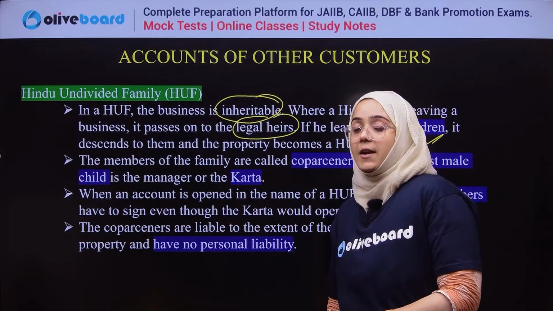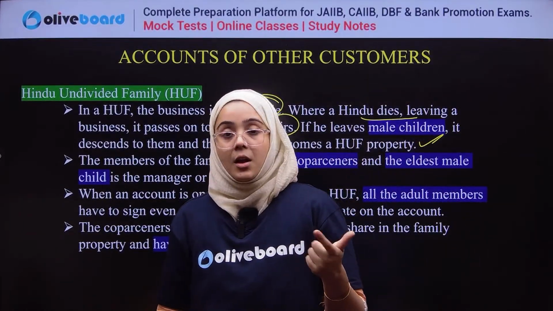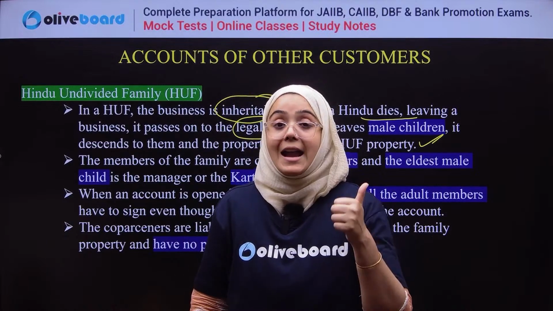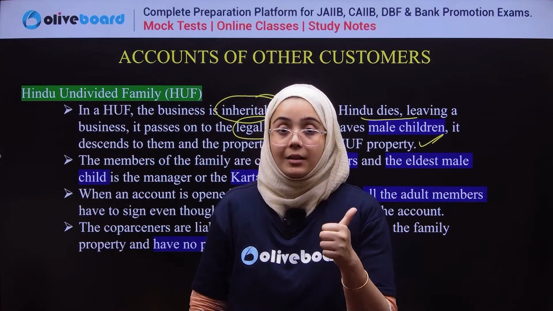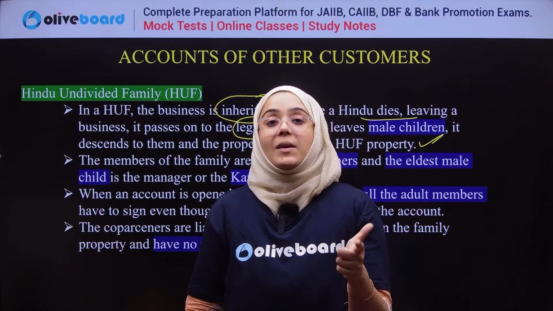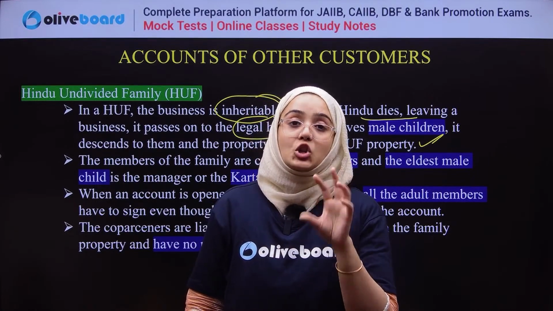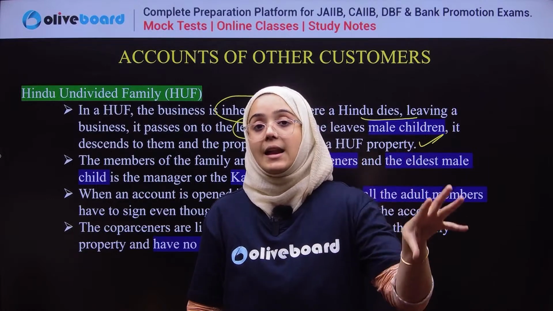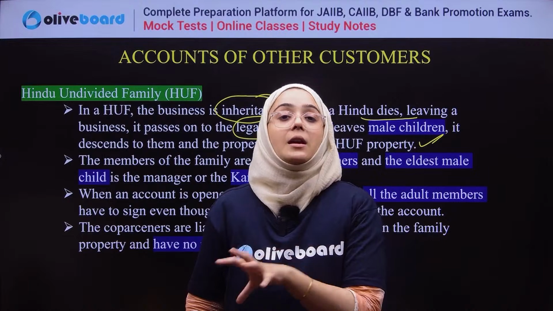In a Hindu undivided family, there is a Karta and there are co-partners. Karta is the manager, the eldest male member of that Hindu undivided family, and the other family members are considered co-partners. But according to a judgment in the Delhi High Court, the eldest female member can also be the Karta.